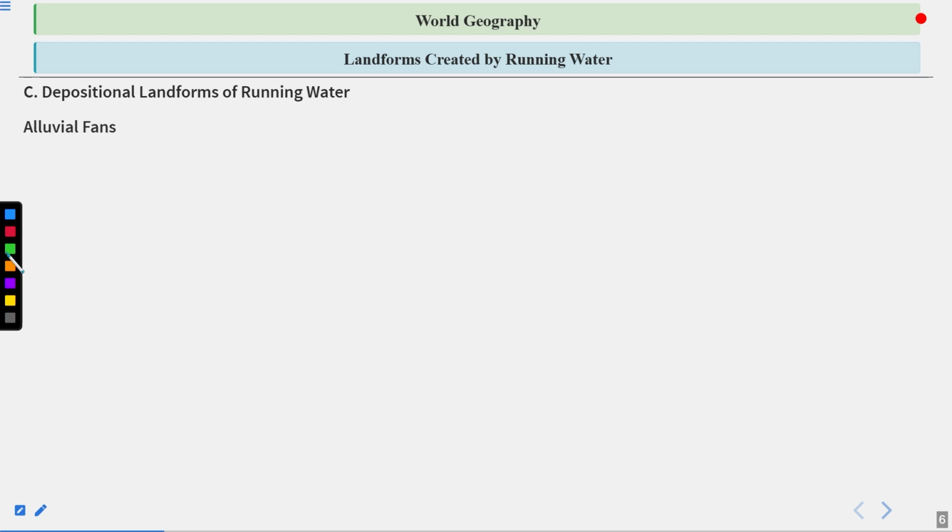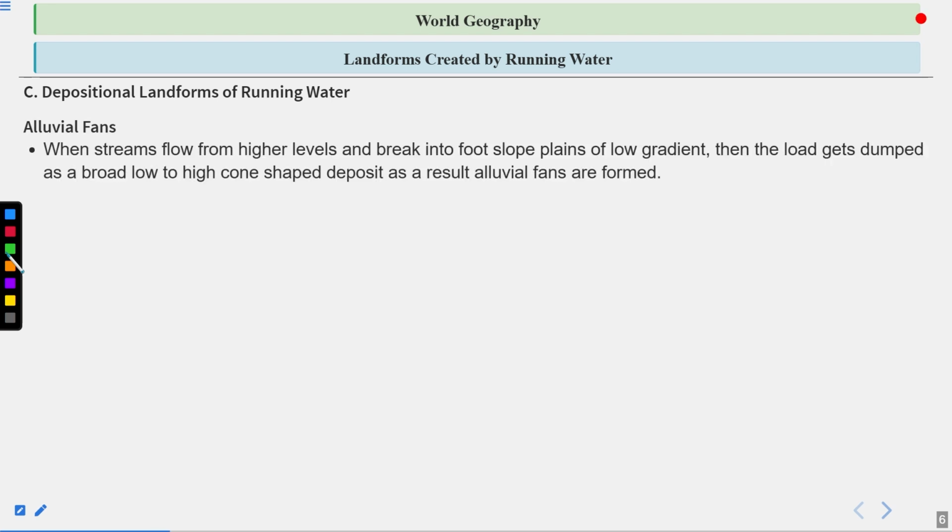So first is the alluvial fans. When a stream flows from higher levels and breaks into a foot slope plain of low gradient, then the load gets dumped as a broad, low to high cone-shaped deposit. As a result, alluvial fans are formed.